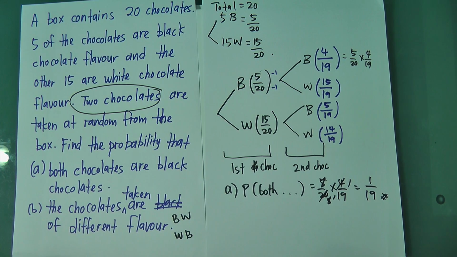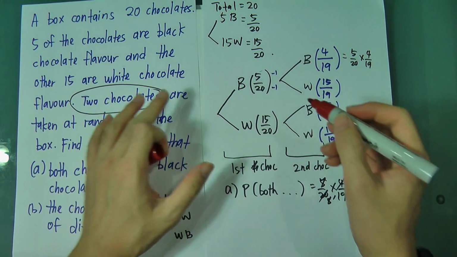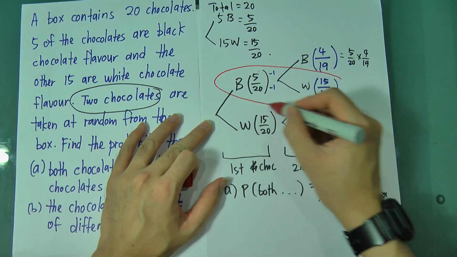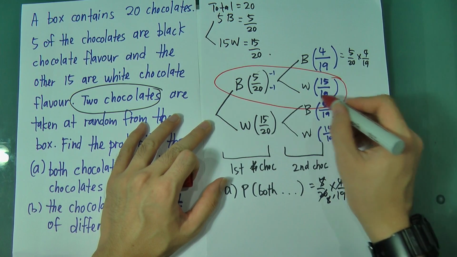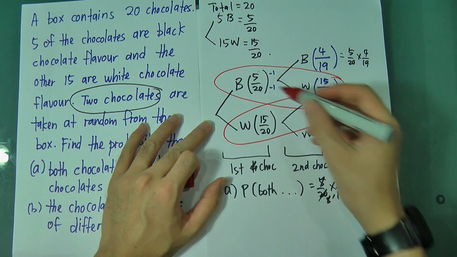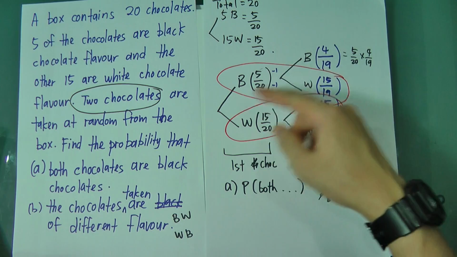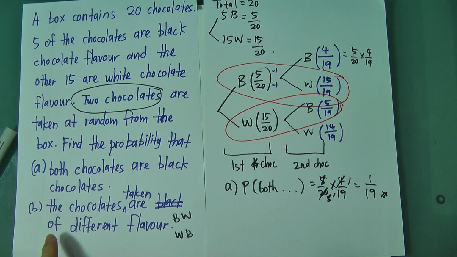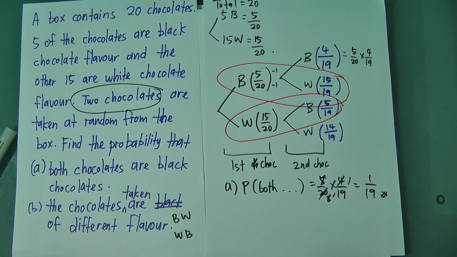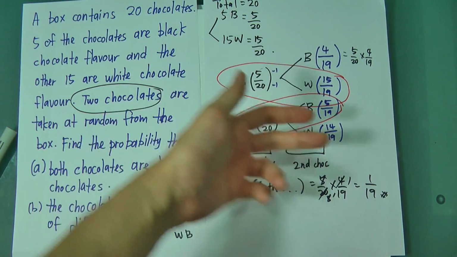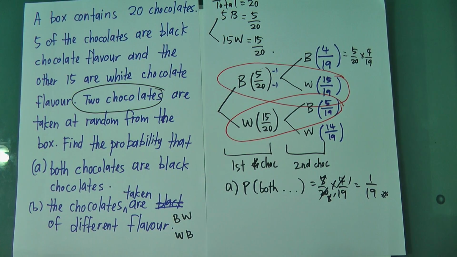Alright, so this one is not really hard, so I'm going to use the red marker to represent B. So I will need this combination and this combination: white, black, black, white. I cannot get black, black or white, white, unless you say both chocolates taken are the same color. Then it's black, black plus white, white. Alright, so this one is very simple. Okay, let me do B.